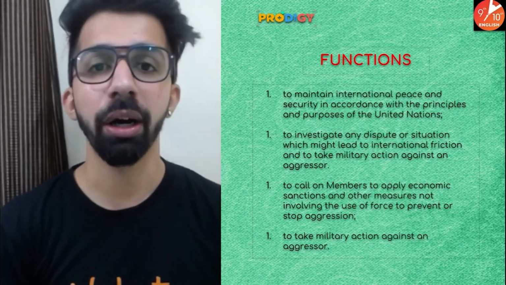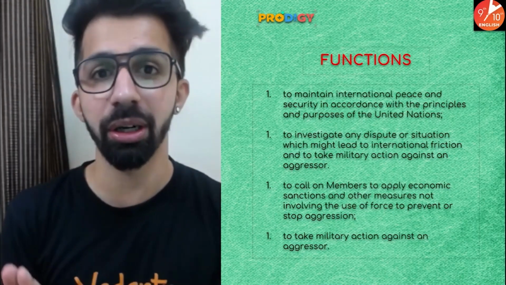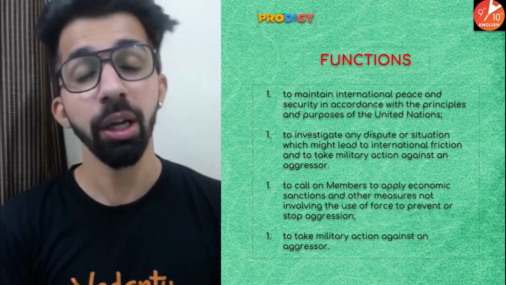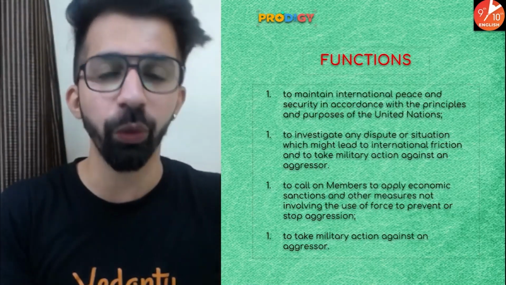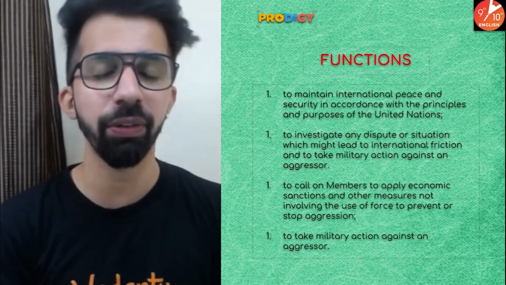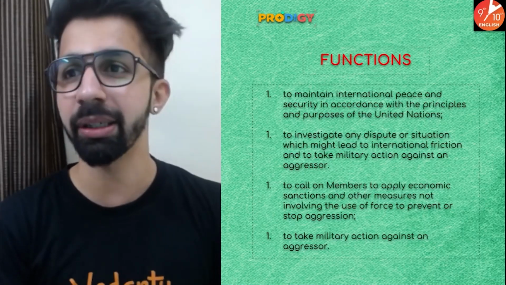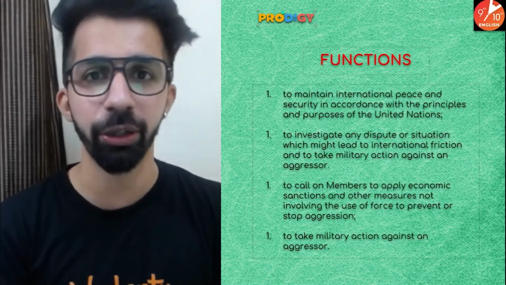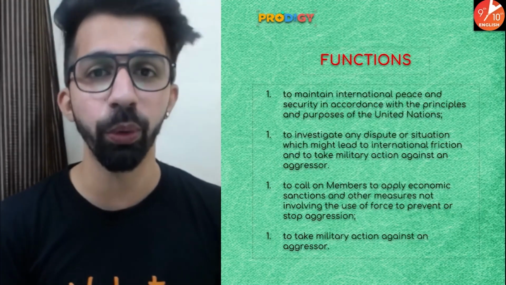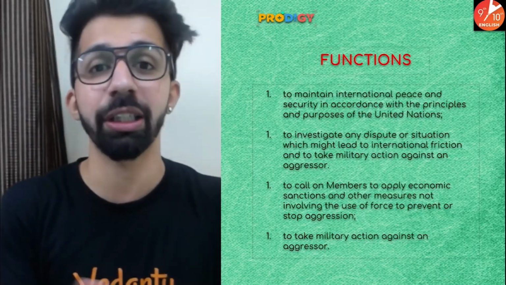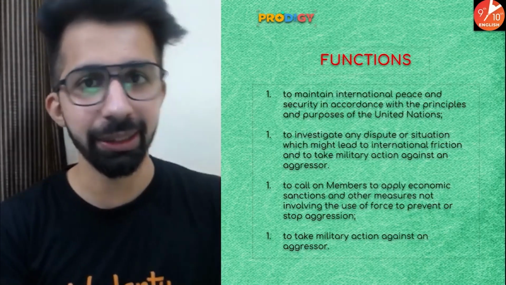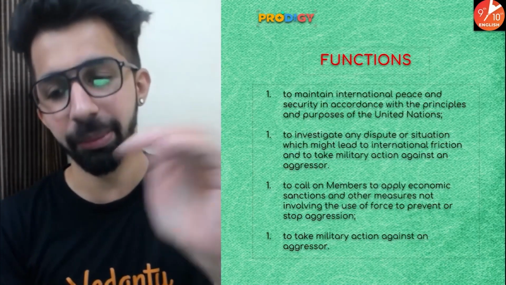So basically, guys, military action is the last resort done by the Security Council. It is the last way to solve the disputes. Before that, guys, they also do one thing to avoid warlike situation or to solve the disputes by applying economic sanctions. Now, guys, what is the meaning of economic sanctions? Like trade barrier, tariff, and all such things are applied on a country. Okay, so restrictions on financial transactions, trade barriers are imposed on those countries which are not listening to the warnings given by United Nations. Okay, if still the situation is very critical, in that case, they take military action.